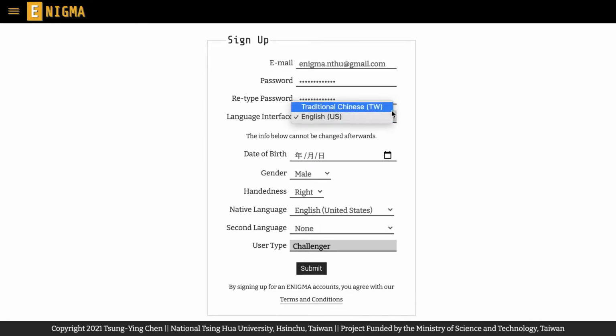On the same page, you can also select the language of the user interface, and Enigma will remember this setting for you. You can still change the setting later in your account settings. Next, enter your date of birth, gender, handedness, native language, and second language. The information will be recorded to the experiments that you participate in as a part of the experimental data.